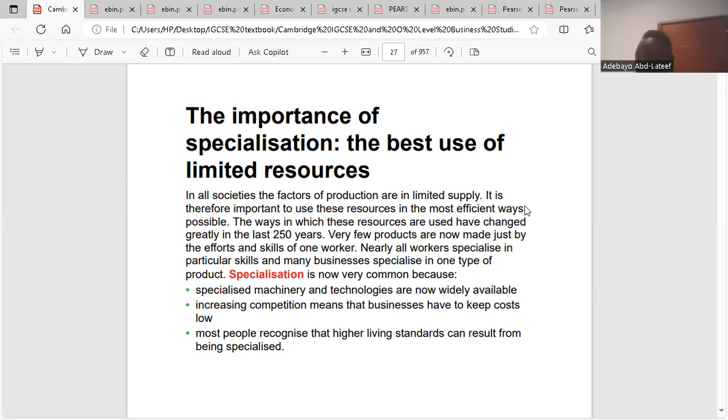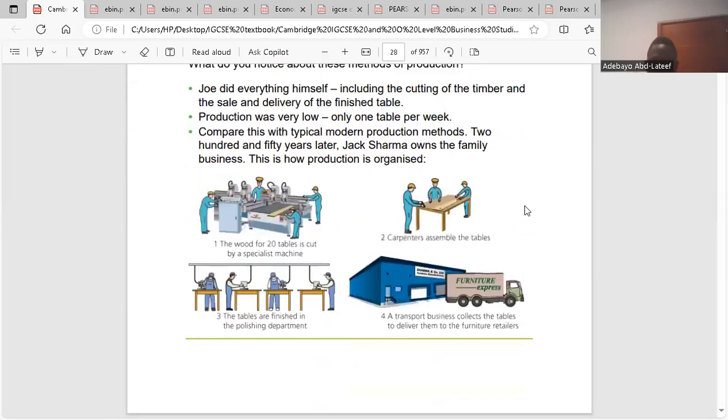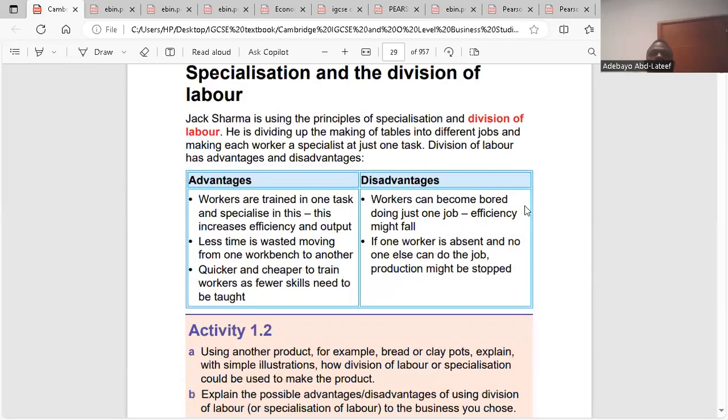So that takes us to the advantages of division of labor. The first advantage: workers are trained in one task and specialize in this. So this increases efficiency and output. Like I told you earlier, we said division of labor means breaking down production processes, right? So as soon as production processes are broken down, it means I will concentrate on what I know how to do. You concentrate on what you know how to do. He concentrates on what he knows how to do.